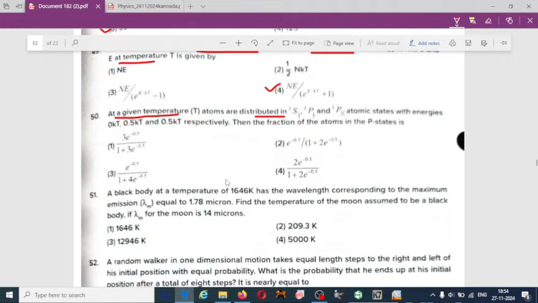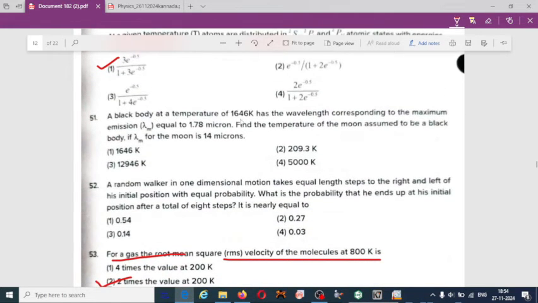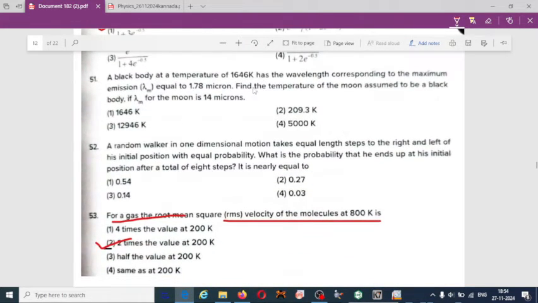For this 50, first one. A black body at temperature of 1646 Kelvin corresponds to the maximum emission at 1.78 micron. Find the temperature of the moon, assumed to be a black body, if lambda m for the moon is 14 micron. 51, 2.